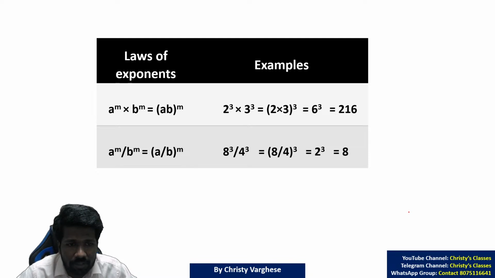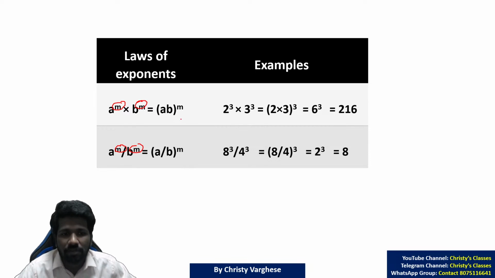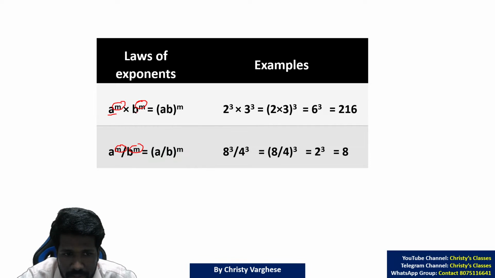Now what about powers being same? Exponents being same: a raised to m into b raised to m, a raised to m divided by b raised to m. How to multiply and divide? Just combine what is there in the base. a into b the whole raised to m. And here a by b the whole raised to m, because here it is division. For example, 2 cube into 3 cube is 2 into 3 the whole cube.